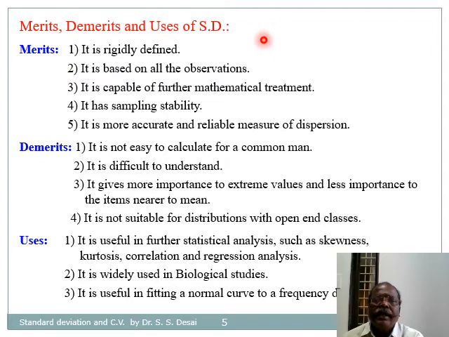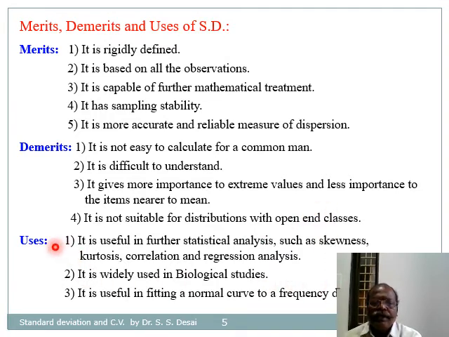So these are the merits and demerits of standard deviation. Merits: it is rigidly defined, it is based on all observations, it is capable of further mathematical treatment, it has sampling stability, and it is a more accurate and reliable measure of dispersion. Demerits: it is not easy to calculate for a common man, it is difficult to understand, it gives more importance to extreme values, and it is not suitable for distributions with open-end classes.